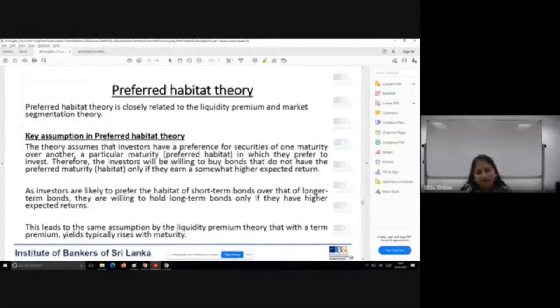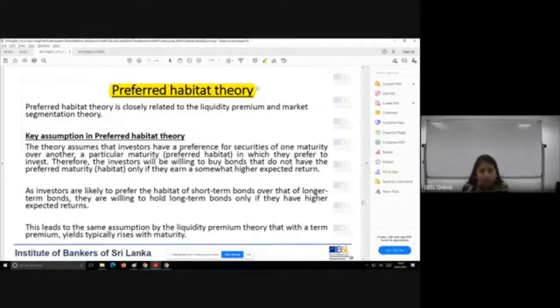The final theory which justifies these shapes and the relationship between the short and the long term is the preferred habitat theory. This is a newer version where they have linked liquidity premium and market segmentation theory.